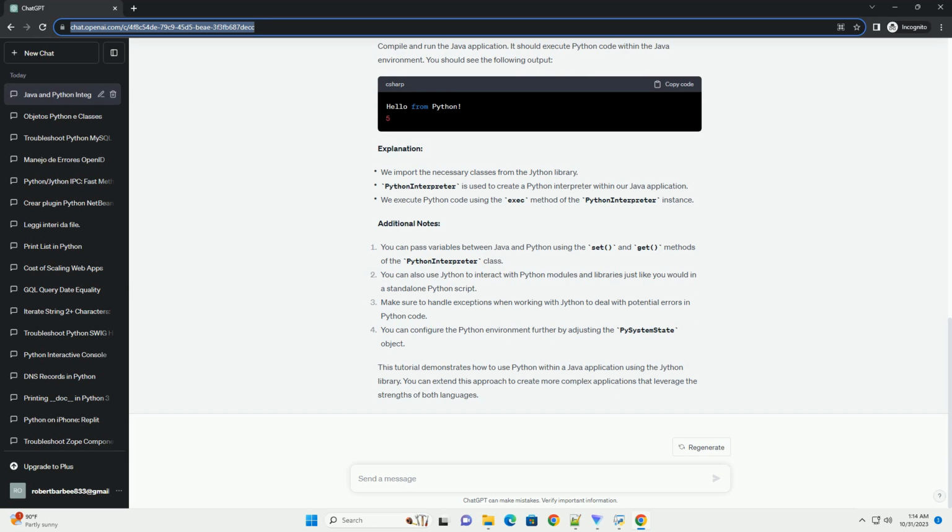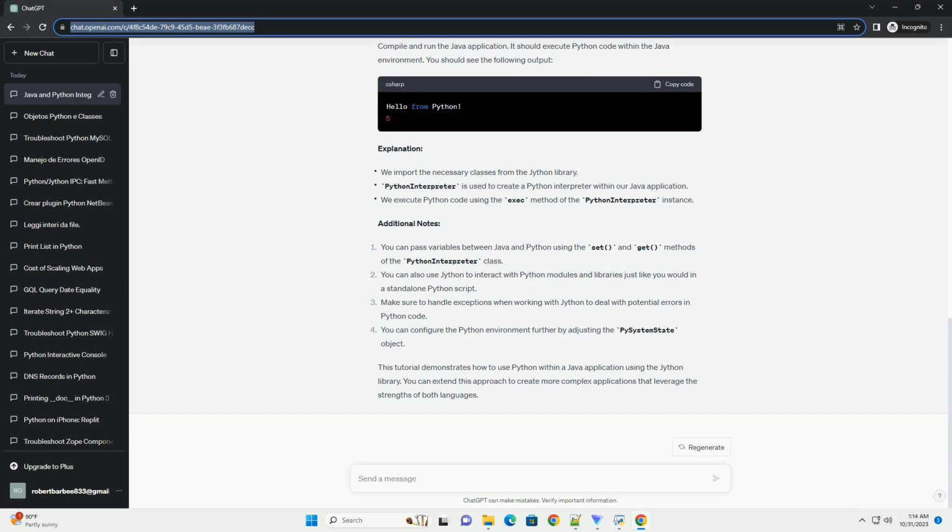Step 2. Create a Java project. For this tutorial, we'll create a simple Java project using your preferred Java development environment, for example Eclipse, IntelliJ IDEA, or NetBeans.